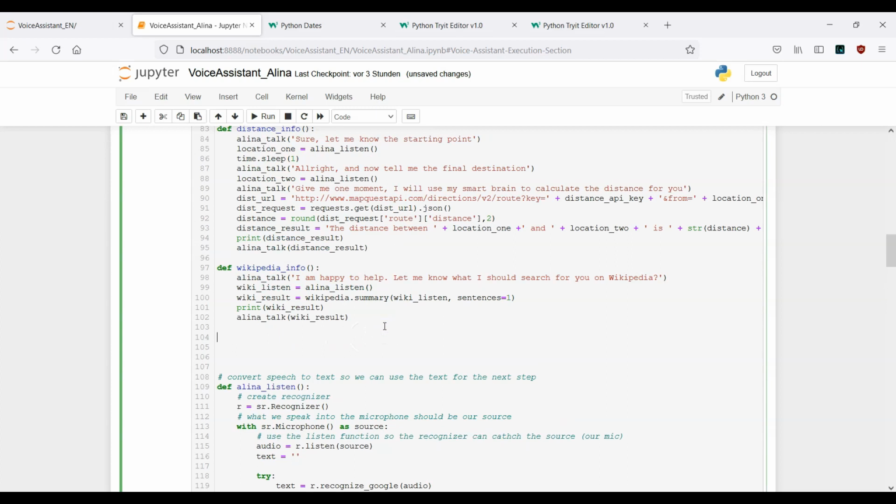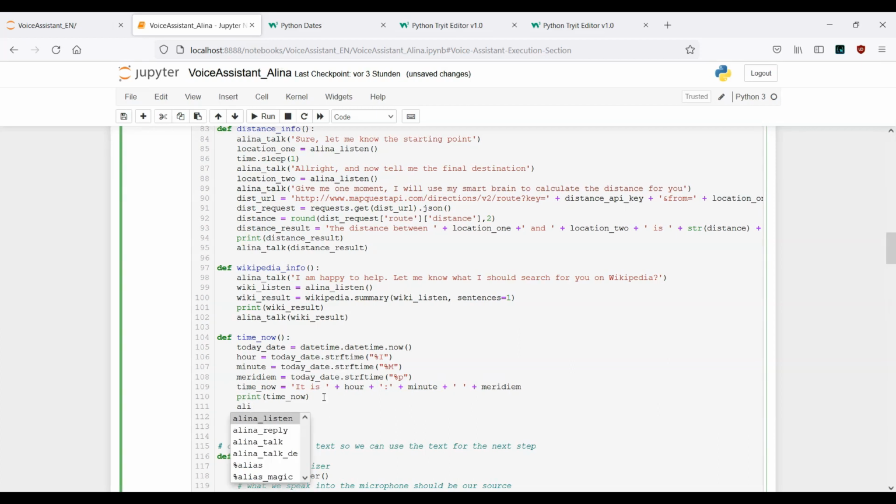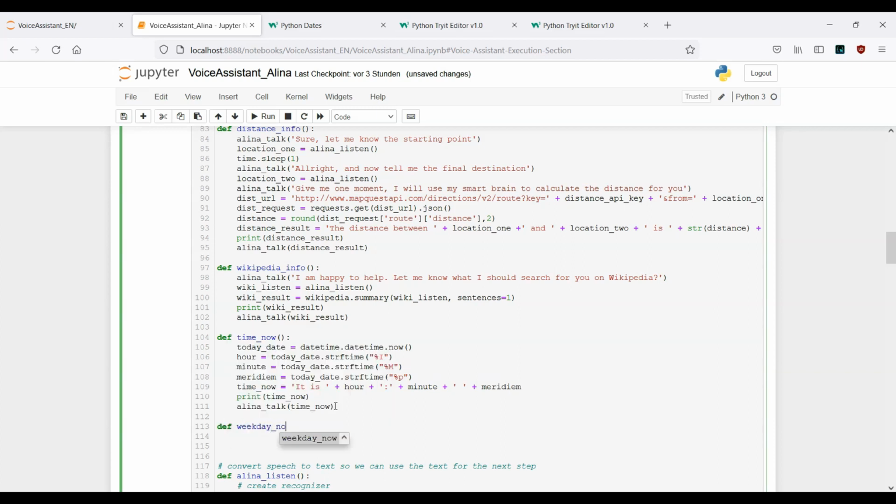Here let's go ahead and say time underscore now. Here we can paste what we've just copied. The only difference here is that we want to add Alina talk because we want our assistant to tell us the current time. Time now. This is step number 1. And step number 2 is weekday underscore now.